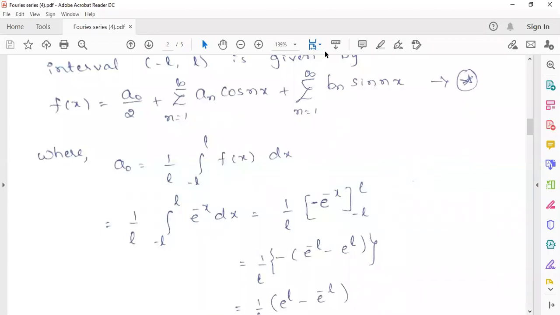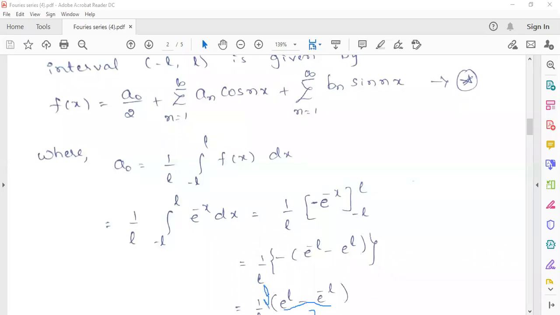So now, can you tell me, in place of e power L minus e power minus L, what we can write? Sine hyperbolic, yeah, right. We know that sine hyperbolic x is e power x minus e raised to minus x by 2. So here there is no 2. So you have to divide it by 2 and multiply by 2 to make it in standard form.